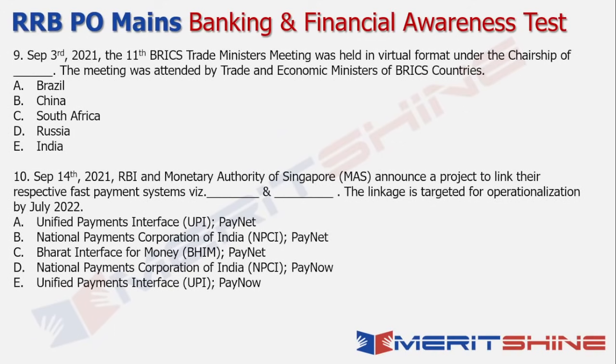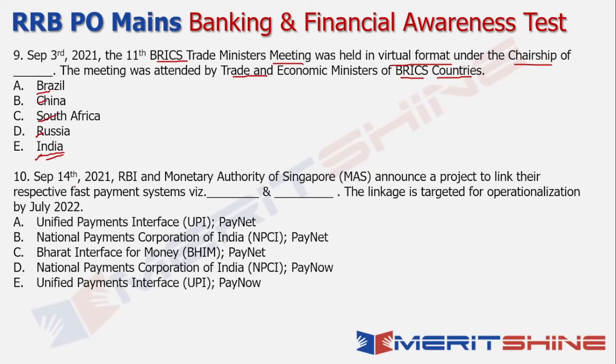Next up, we're looking at September 3rd, 2021. The 11th BRICS Trade Ministers meeting was held in a virtual format under the chairmanship of India. So India is the entity here, which was the chair for this year. And the meeting was attended by the trade and economic ministers of the BRICS countries. Which are the BRICS countries? Obviously, you have Brazil, Russia, India, China, South Africa, right?